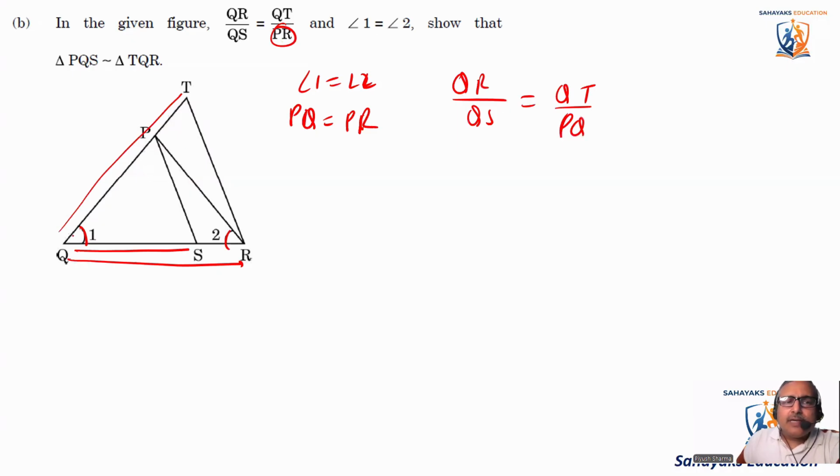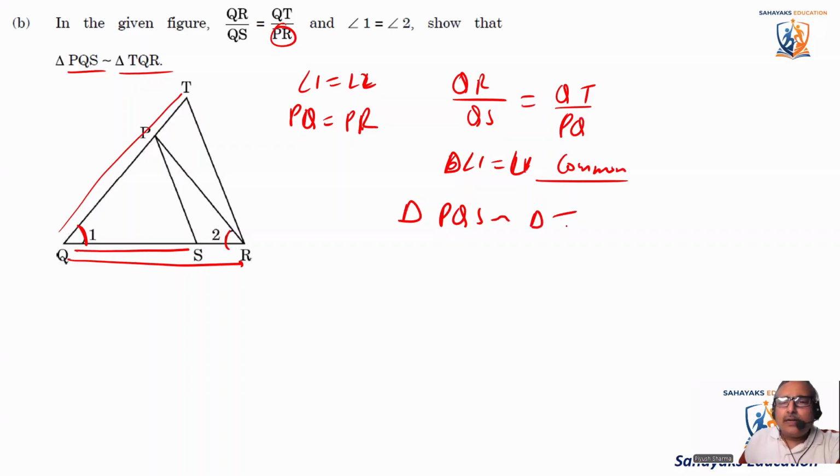That means triangles are similar. Triangle PQS is similar to, and this angle is common. Okay. This angle is common. So they are similar. QT by PQ. Okay. Angle 1 is equal to angle 1, common. So I'll say that triangle PQS is similar to triangle TQR by side angle side similarity.